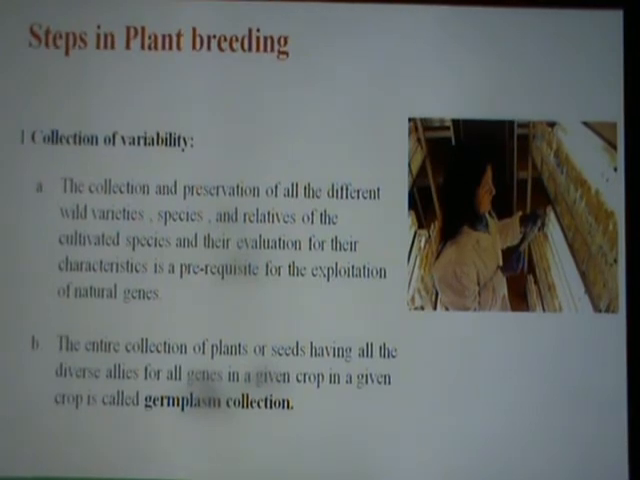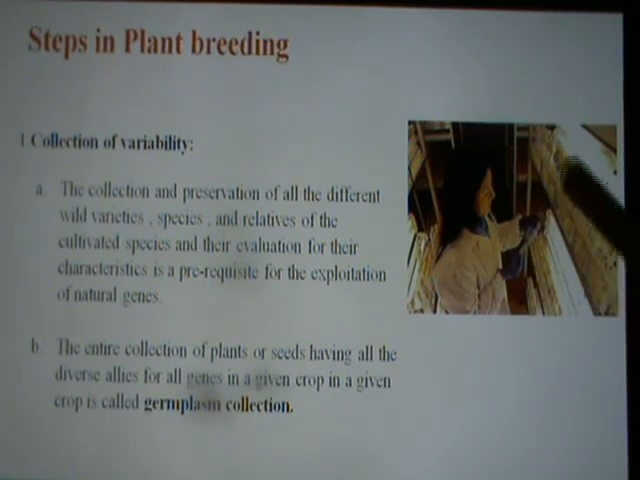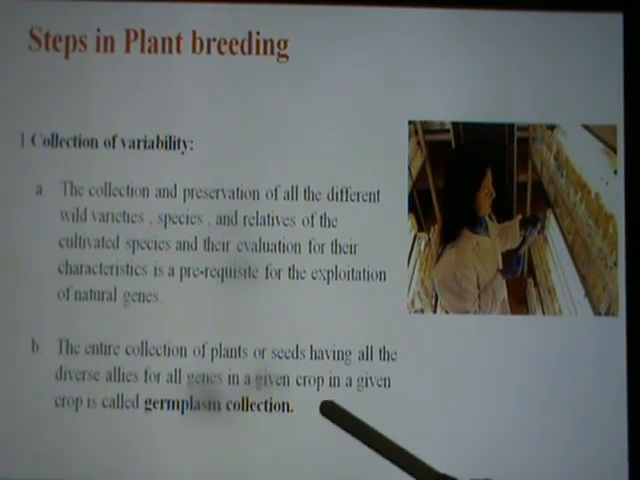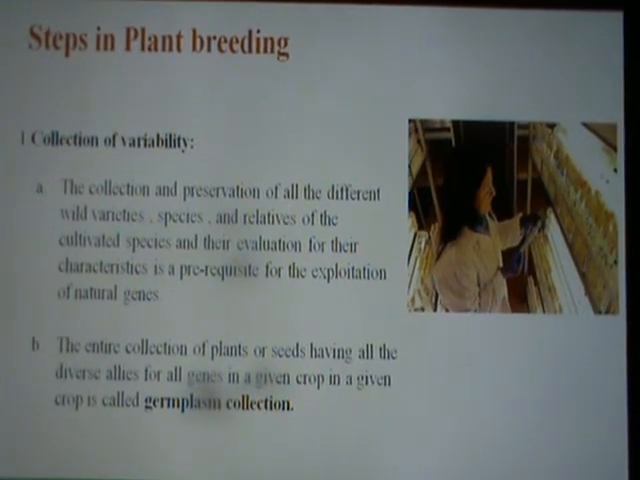Then steps in plant breeding, there are 5 basic steps. First one is collection of variability. All the different characteristics that are needed are collected, and this is an example of a germplasm collection, how it is collected and stored in the lab. The entire collection of plants or seeds having all the diverse alleles for all genes in a given crop is called germplasm collection.